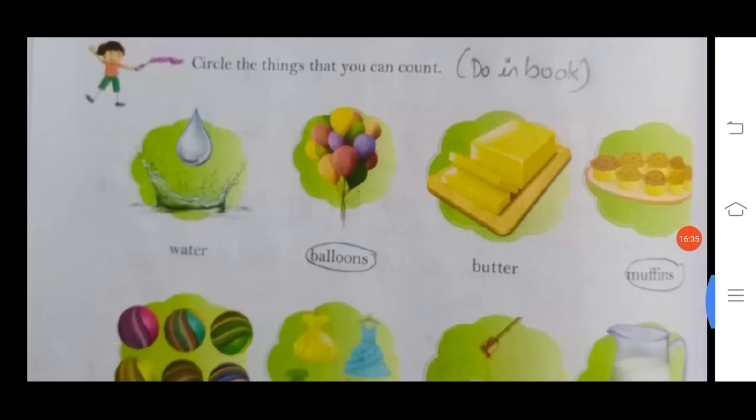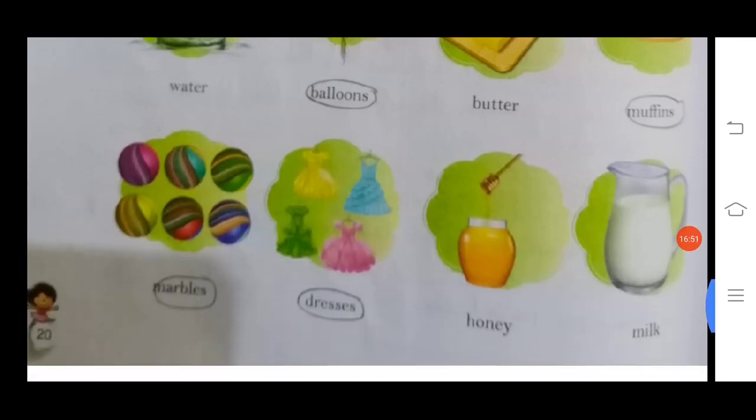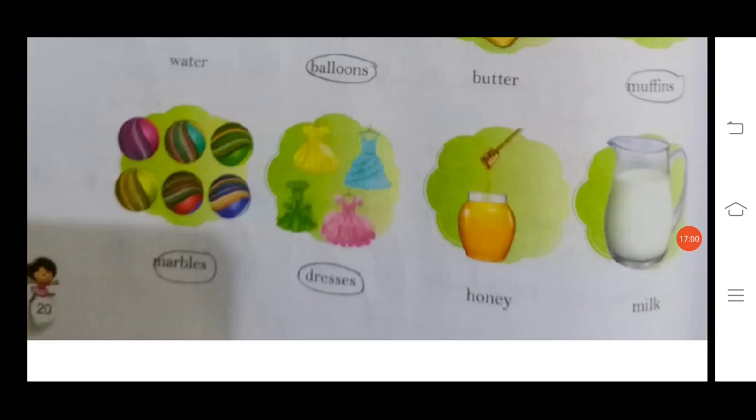Now, in these pictures we have to see those things which we can count and we have to circle them. Water we cannot count, balloons we can count, so we have circled. Butter we cannot count, muffins we can count, marbles we can count, dresses we can count, honey we cannot count, milk we cannot count. So 4 things we can count: balloons, muffins, marbles, dresses.